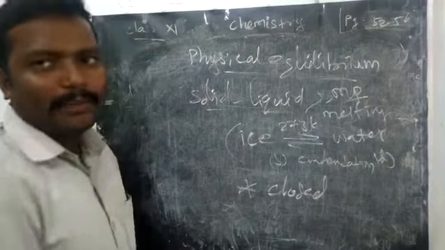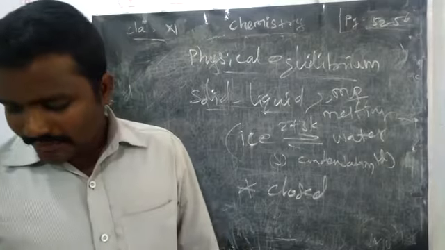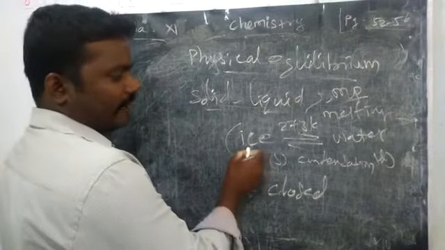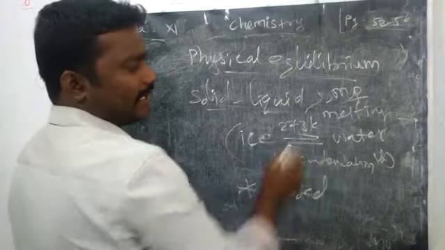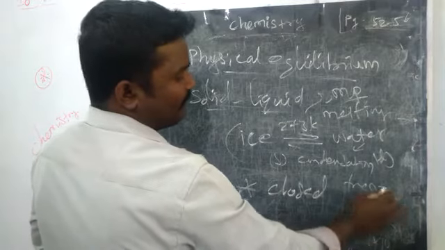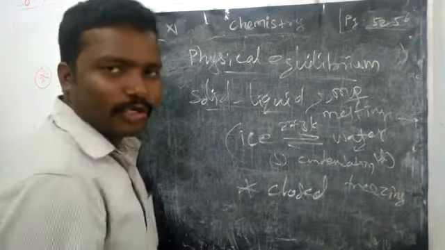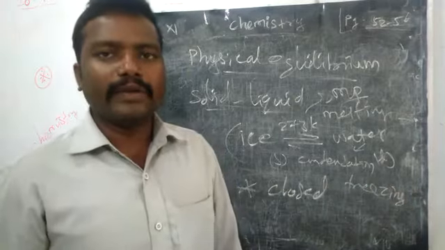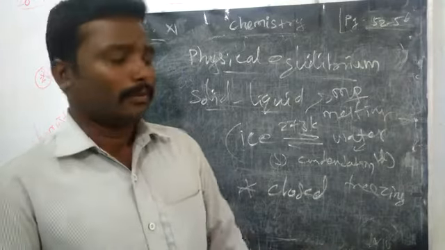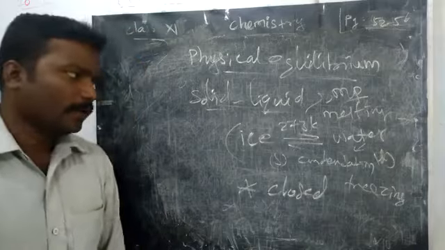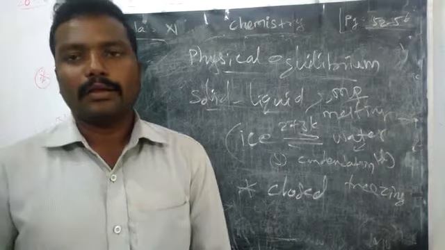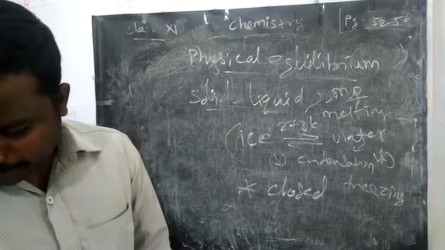That temperature is called the melting point, or otherwise the freezing point of the substance. For ice, we say melting point; for water, freezing point. Tell me, what is the freezing point of water? 0 degrees Celsius or 273 Kelvin. What is the melting point of ice? 0 degrees Celsius or 273 Kelvin. So the forward reaction is melting, and the reverse reaction is freezing.